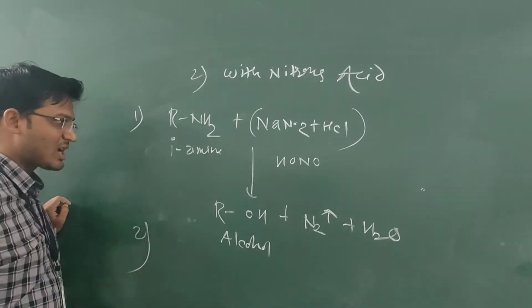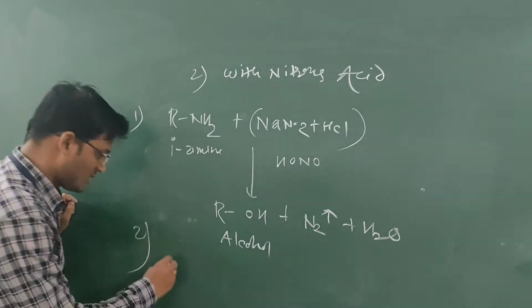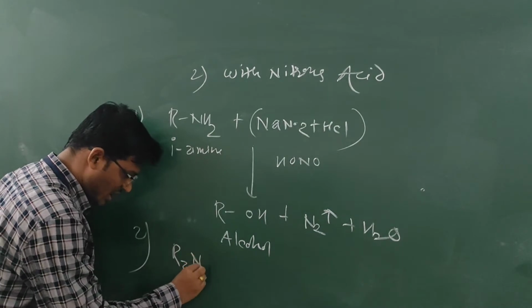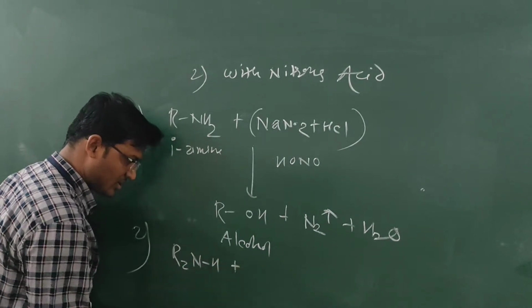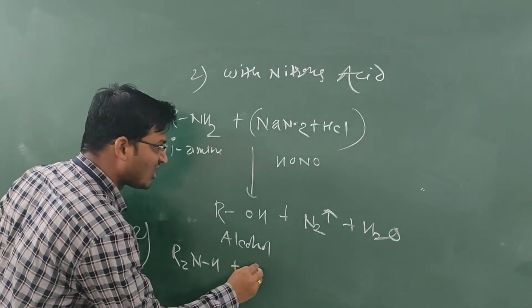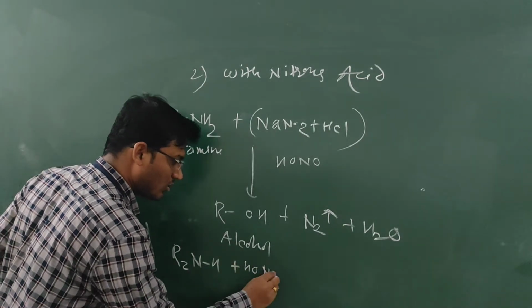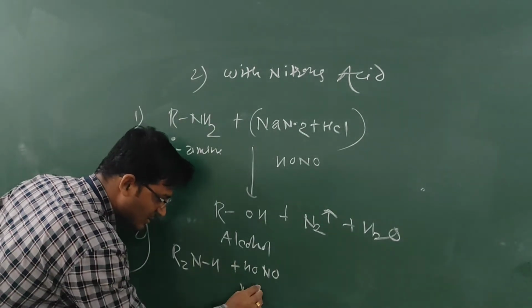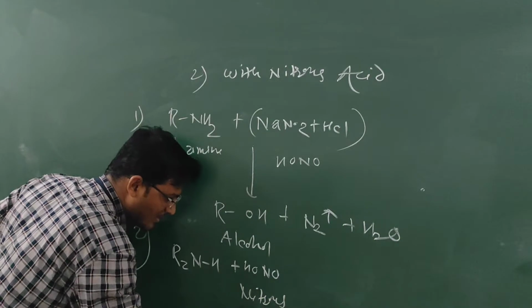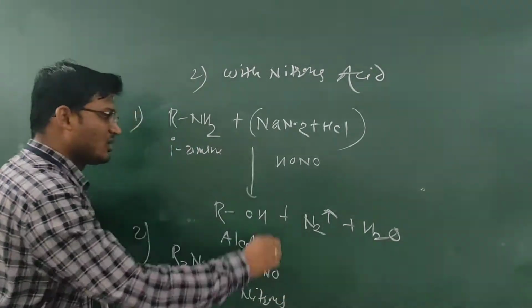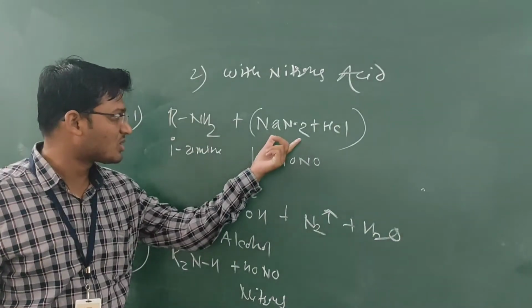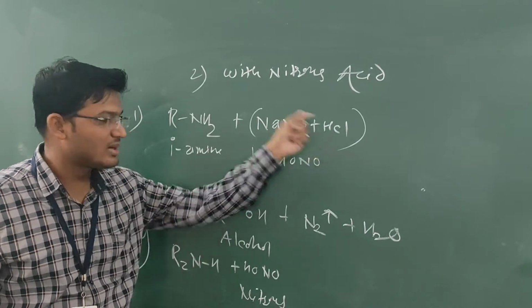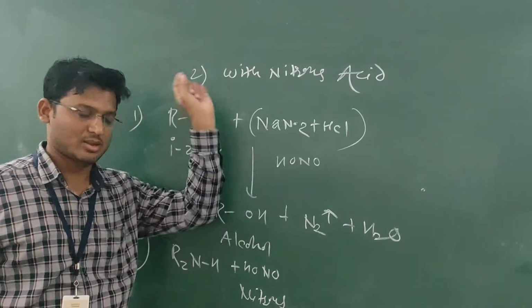When a secondary amine reacts with nitrous acid, R2NH plus HONO, this nitrous acid is formed by the reaction of NaNO2 and HCl.